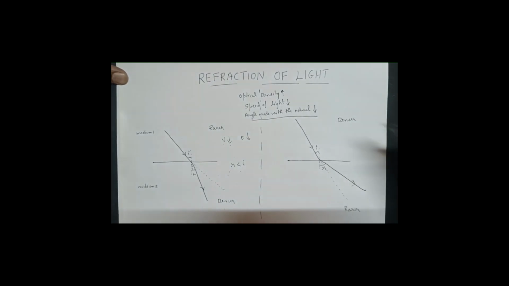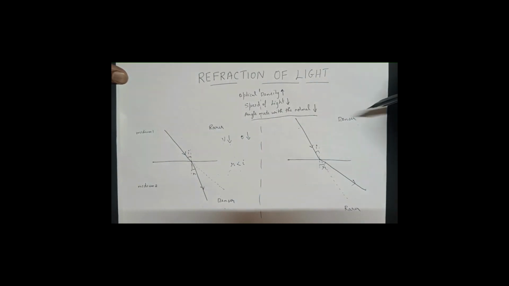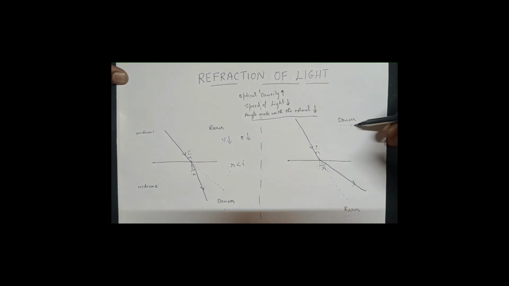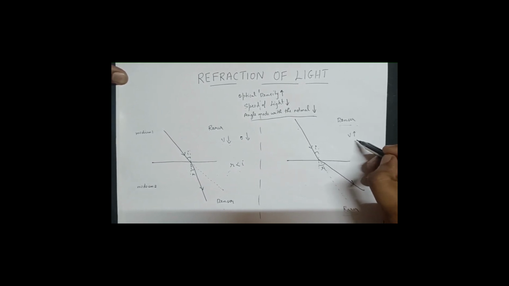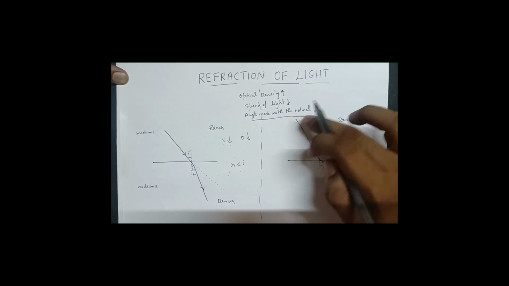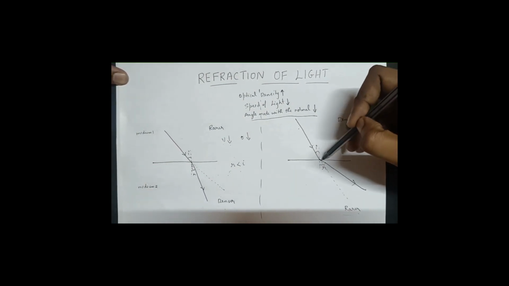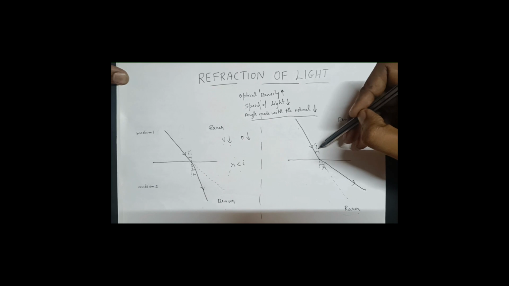We have one more scenario where light is traveling from medium 1 to medium 2, but in this case it is traveling from a denser medium to a rarer medium. We know when light travels from a denser medium to a rarer medium, the speed of light will increase, and as the speed of light increases, the angle that it makes with the normal also increases. So we have light coming in this way. This is the incident ray. This is my normal. The angle that it makes with the normal is called the angle of incidence.